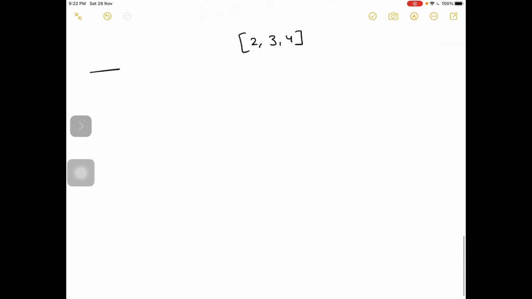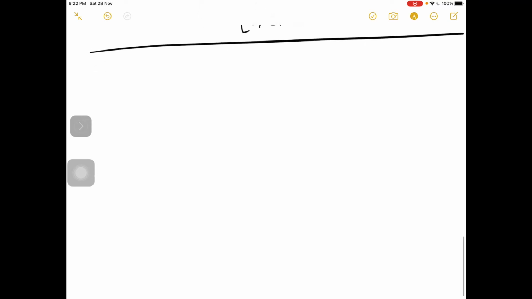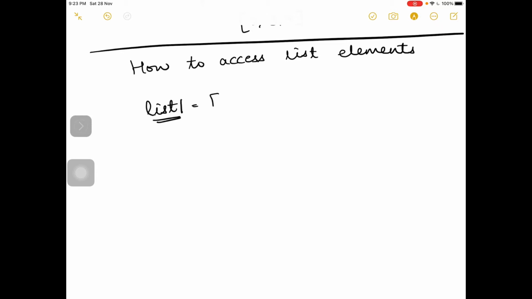Now we'll learn how to access list elements. List elements can be accessed using indexing. Suppose I have list 1 as a variable with 10 items.